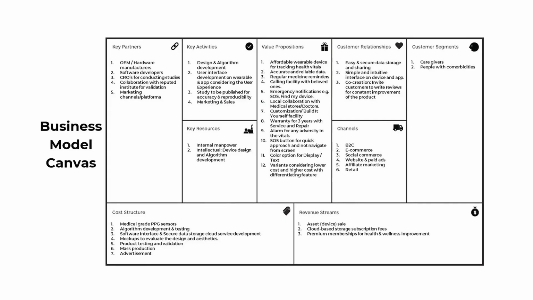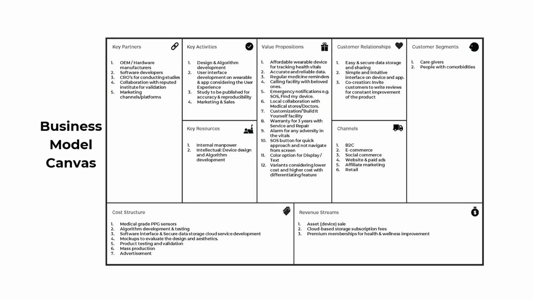Then they finally came out with this business model canvas, which detailed out quite a diverse set of details, like what are the key value propositions. You are seeing a lot of value propositions like affordability, accuracy, regular medicine reminders. Several of these can be bundled under the same value propositions, like emergency buttons. There are so many other value propositions. I'm going to skip the business model canvas because we are going to discuss this topic at length in the coming segments, right?